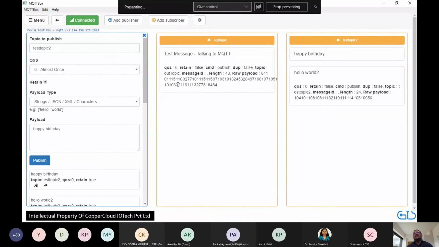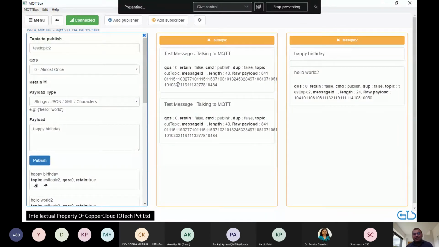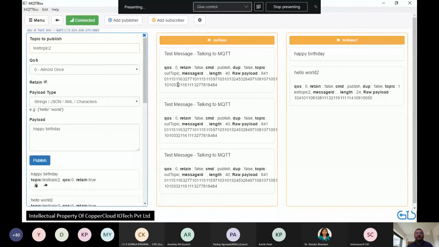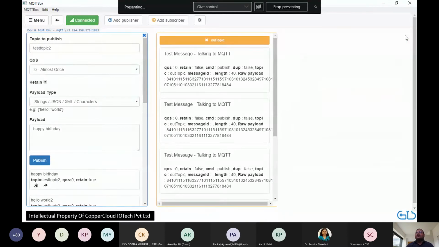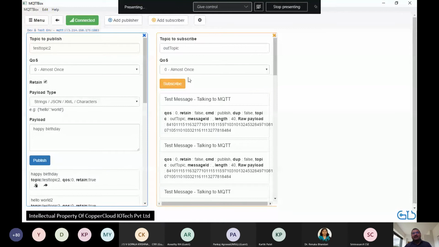And what you will start seeing is now I'm no longer typing this message. Where are these messages coming from? Let me remove this one. All right. So where are these messages coming from? This device is now coded to send this test message every couple of seconds over to the out topic. Okay, that's where it's coming from. This is the first example I am bringing to you of a device talking to a cloud over MQTT. All right. If I disconnect it, nobody is listening to it right now.